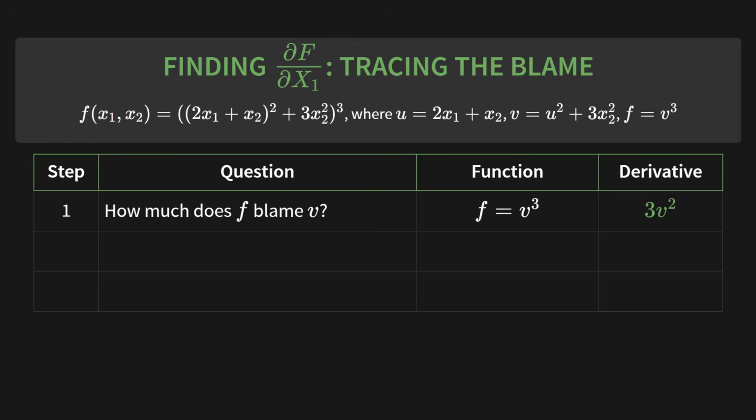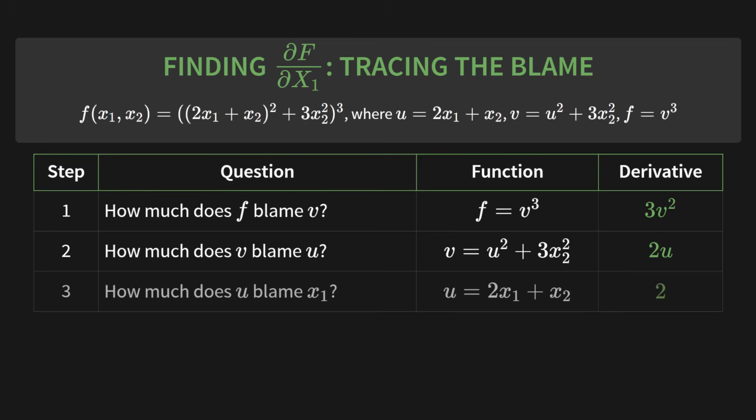Simple enough. Step 2. How much does v blame u? The function for v is u squared plus 3 times x2 squared. When we're taking the derivative with respect to u, we treat x2 as a constant, so the derivative is just 2u.